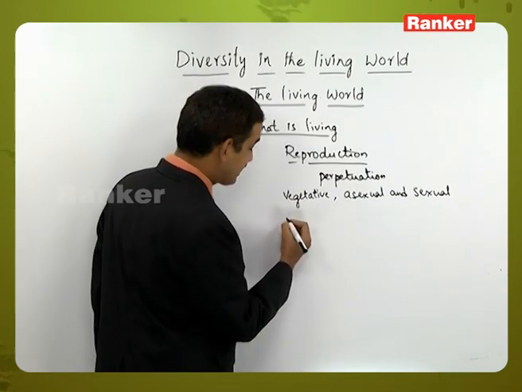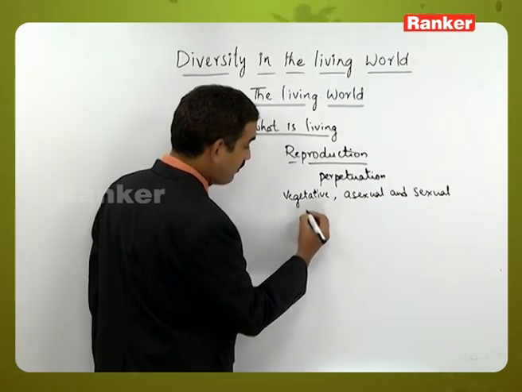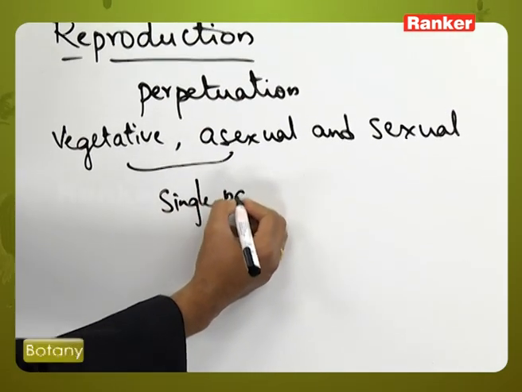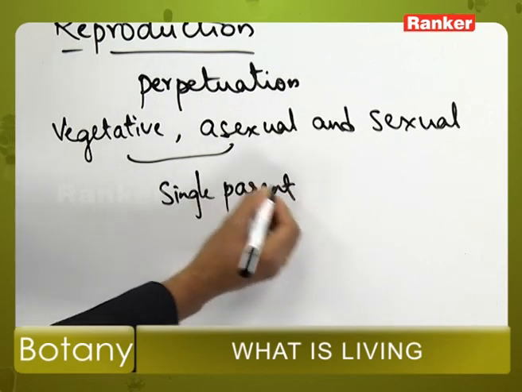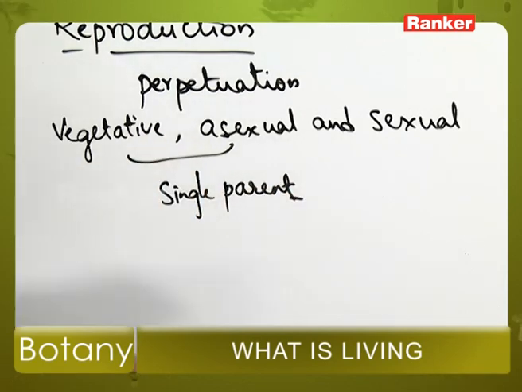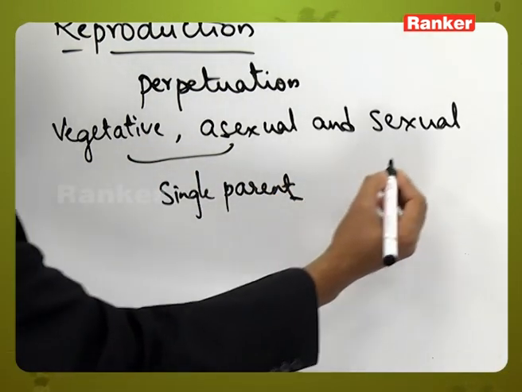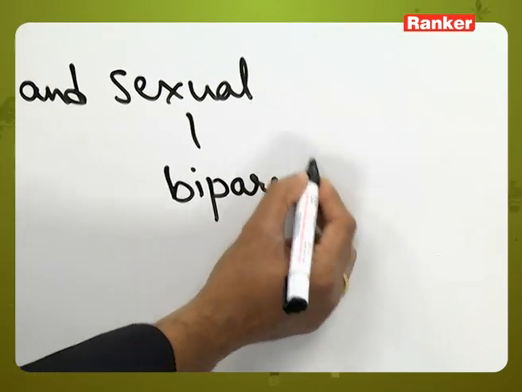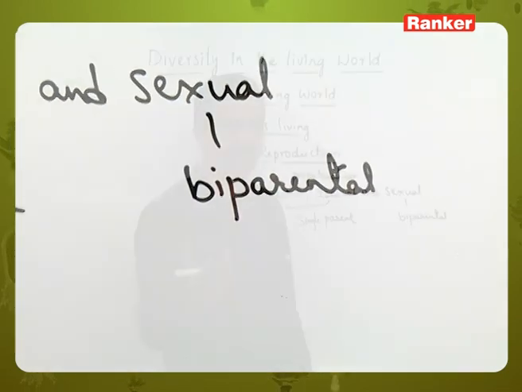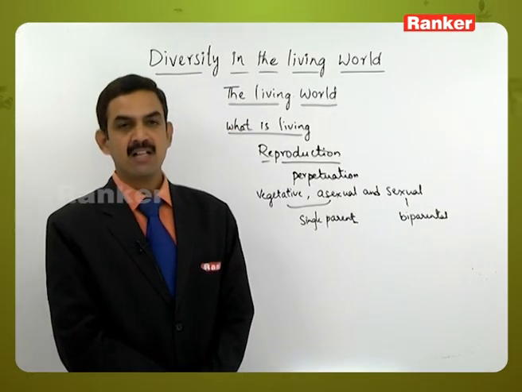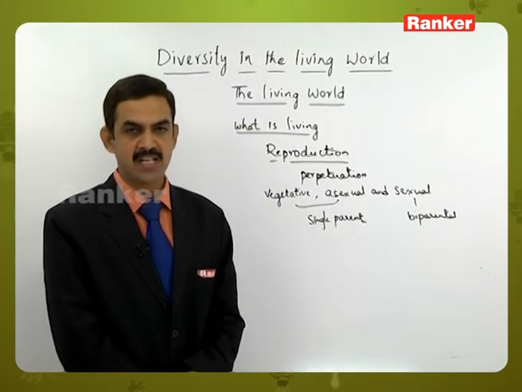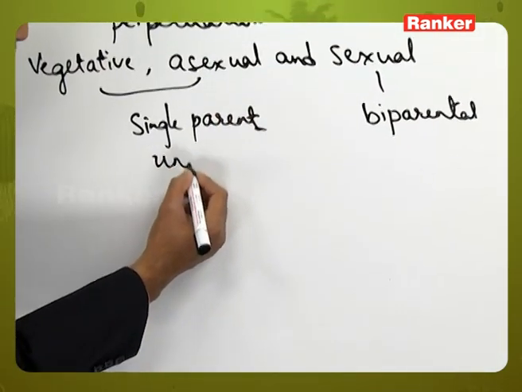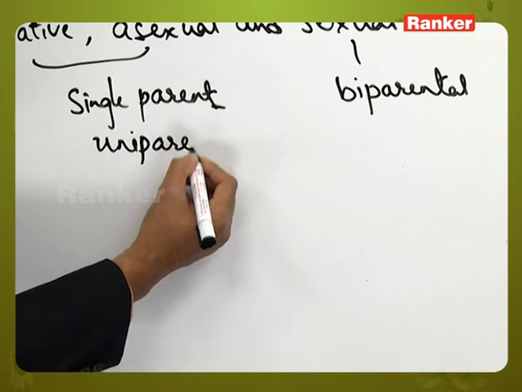So here let us start with these two, where a single parent is involved in the process of reproduction, whereas in the sexual process it is mostly biparental. Mostly, I am not saying that every time, but mostly it is biparental, that is, two parents have to participate in the reproductive process. So when we are saying single parental, we can call it uniparental also.